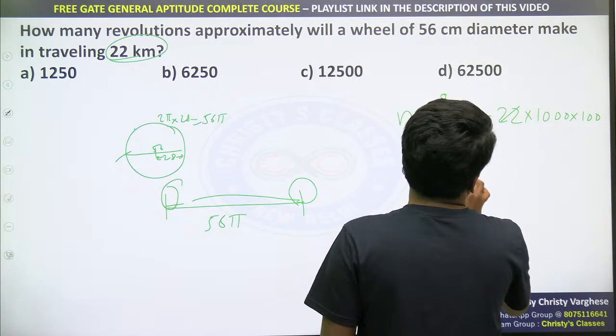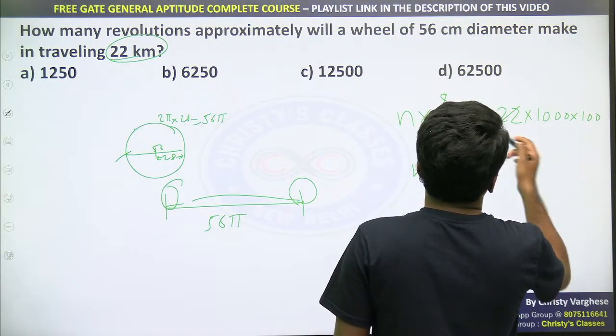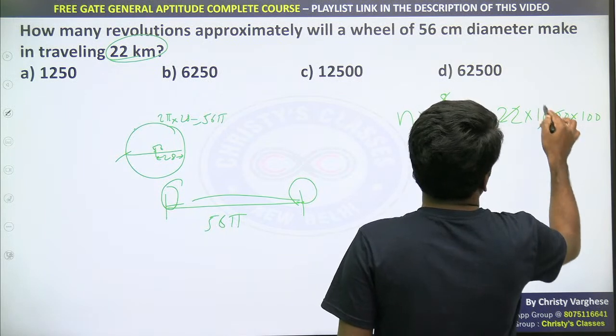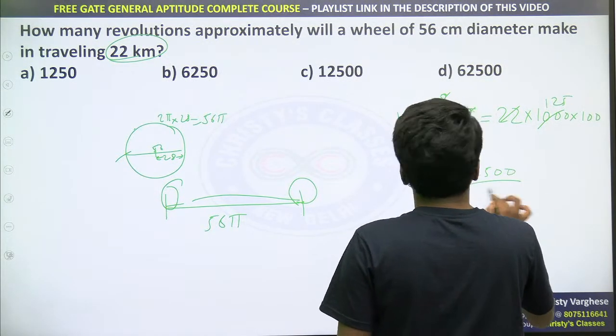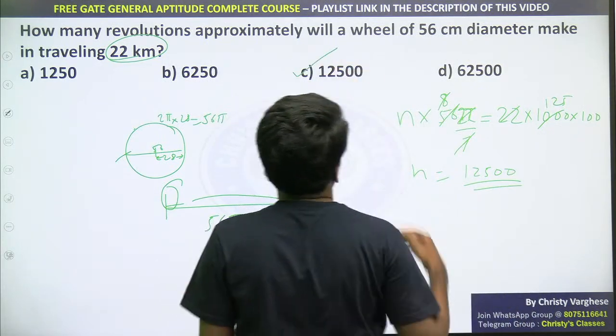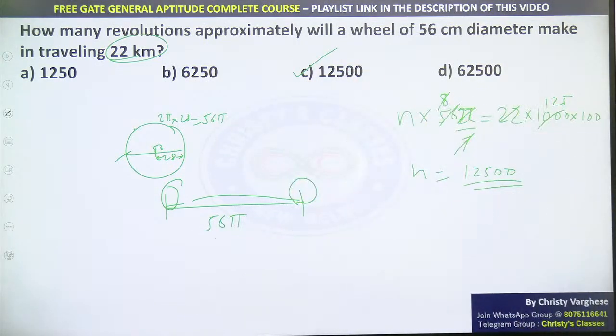So that is n is equal to 1008 cancels 125. 125 into 100, 12500 or 12,500. Very obvious question.